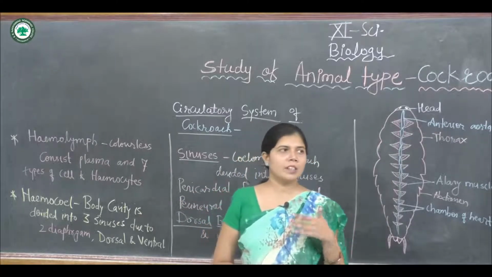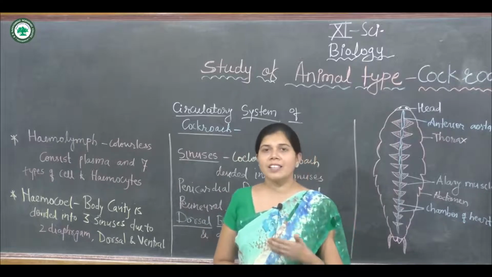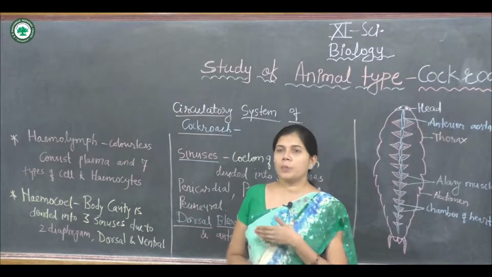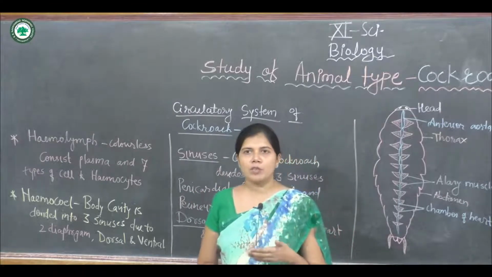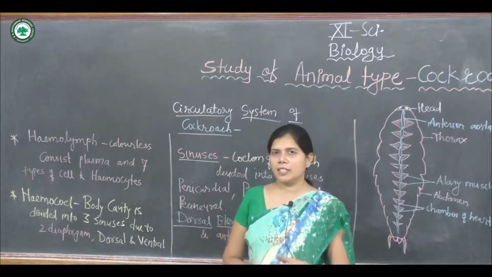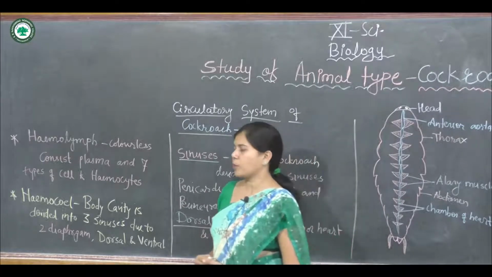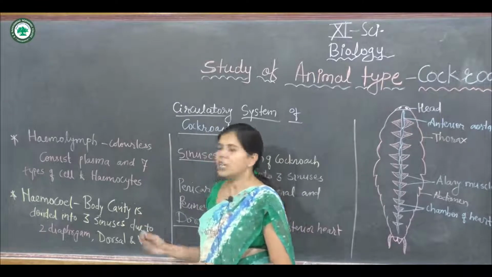The hemolymph also contains nitrogenous waste, such as uric acid. Now the second part of the circulatory system, that is the hemocoel.